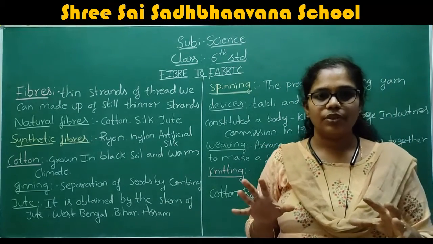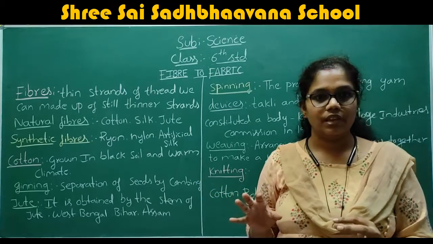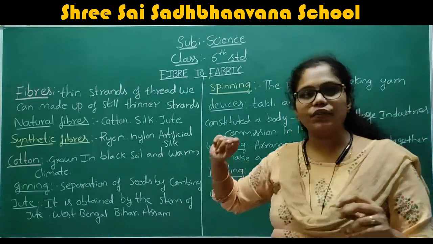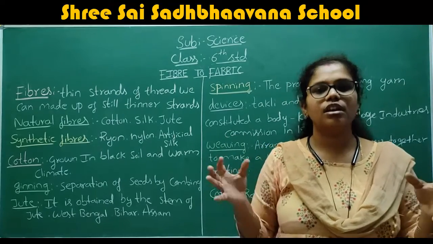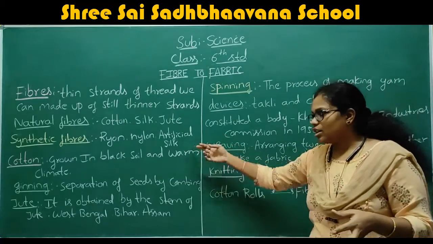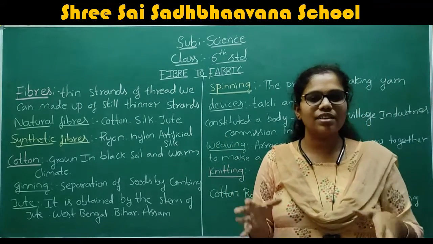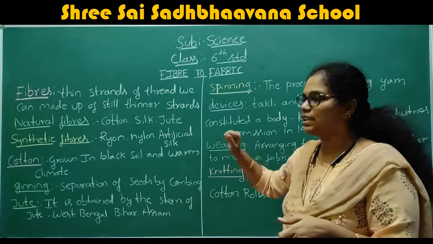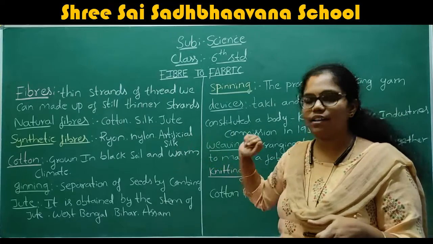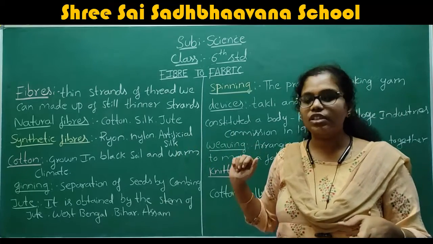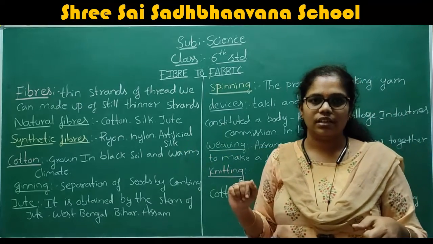Silkworm. You know, silk is obtained from the silkworm. And also nowadays artificial silk is prepared. Which is the first country which gave artificial silk? China. China is the first country which gave artificial silk. Before that, we did not know how to get artificial silk. After that, China prepared the first artificial silk for us.